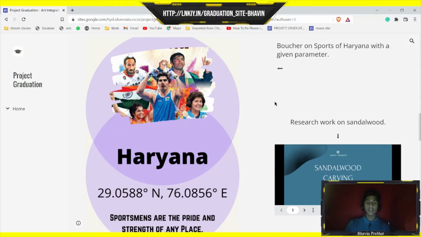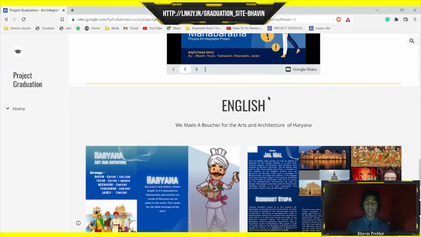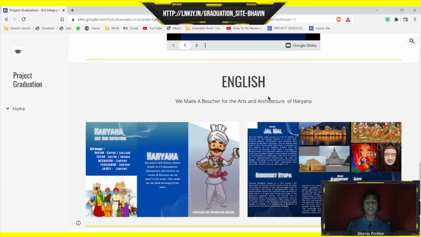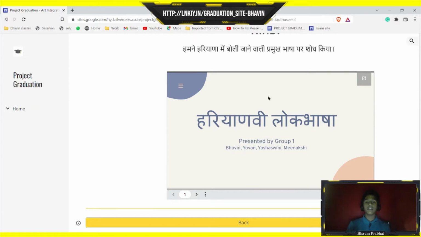In the social, we did it on sports of Haryana and sandalwood carving. And then in physics, we did it on the War of Mahabharata. And then English, we have done it on art and we did a brochure on art and architecture of Haryana. हिंदी में हमने हरियाणवी भाषा के बारे में लिखा है.